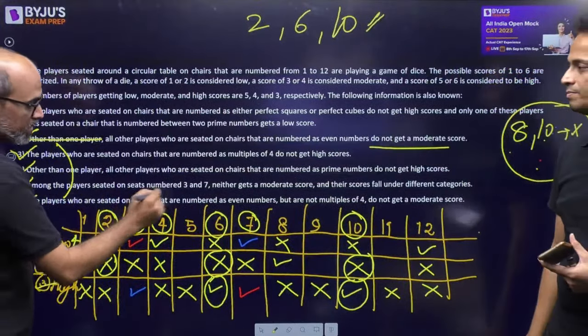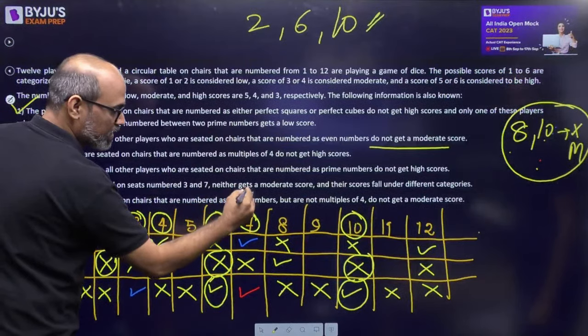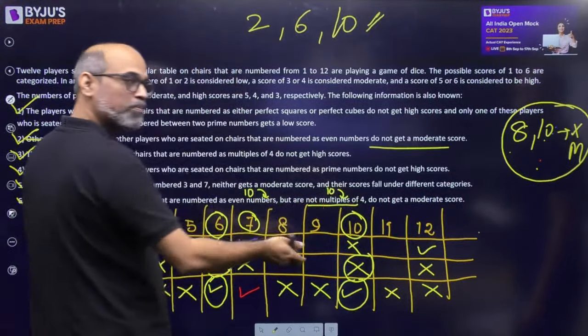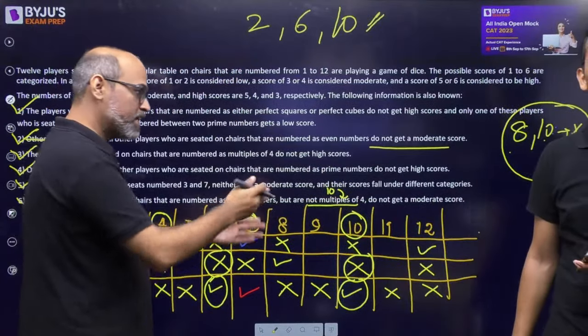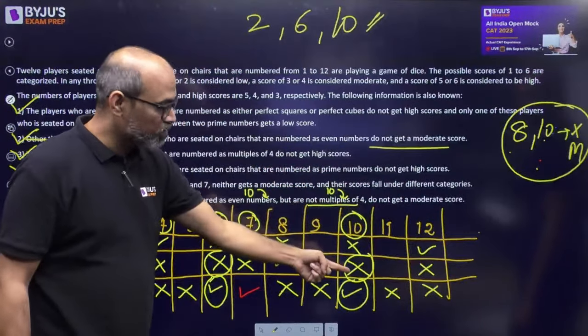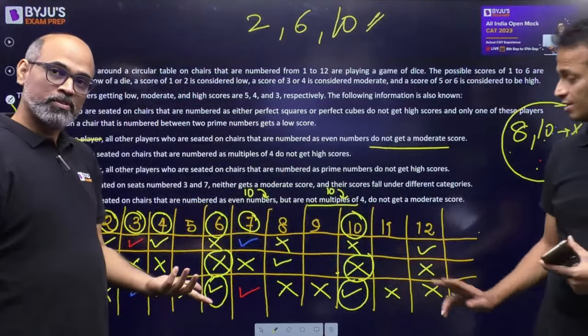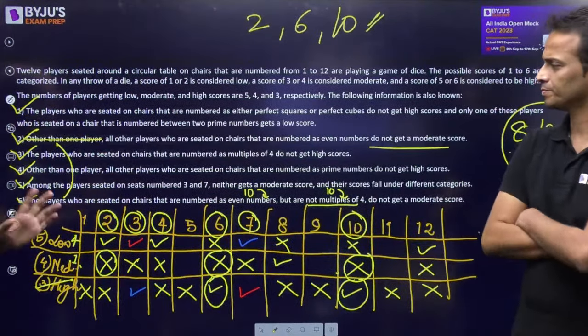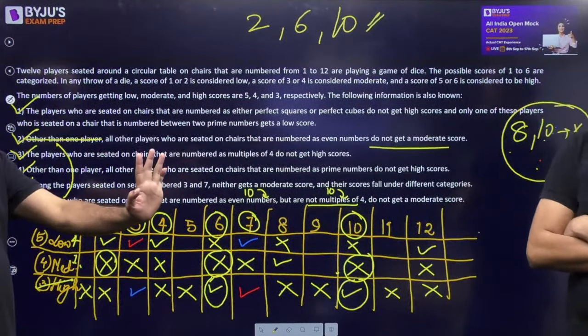The player who is seated on a chair that is even. 10 is an even number, but not a multiple of 4. So seat number 10 has no moderate score. This is definite. Nothing here says except for one player or something. It's talking about all such ones.